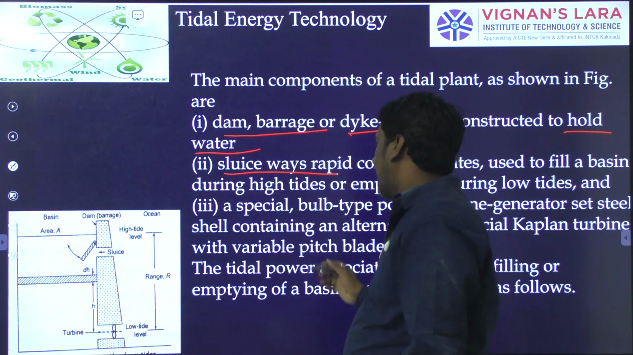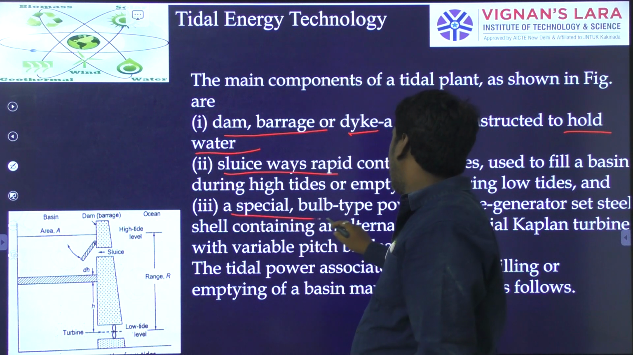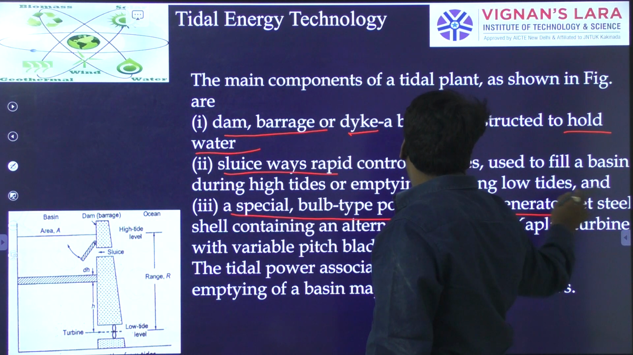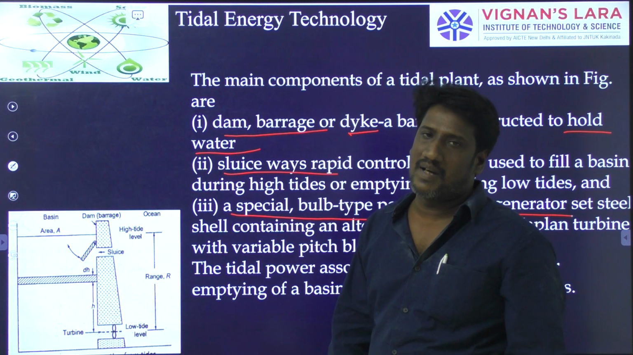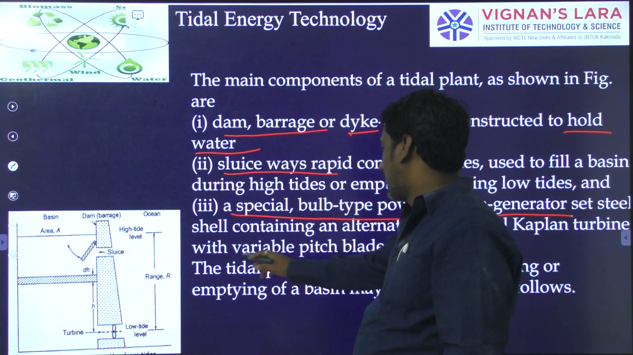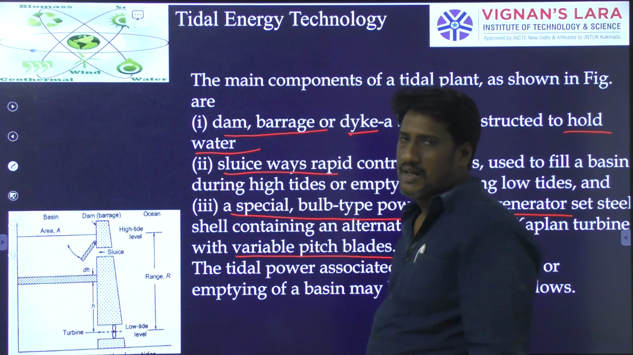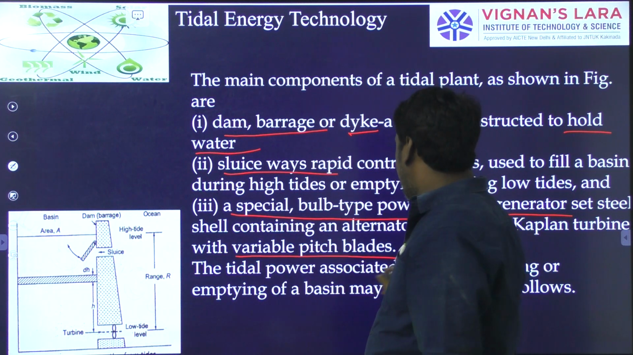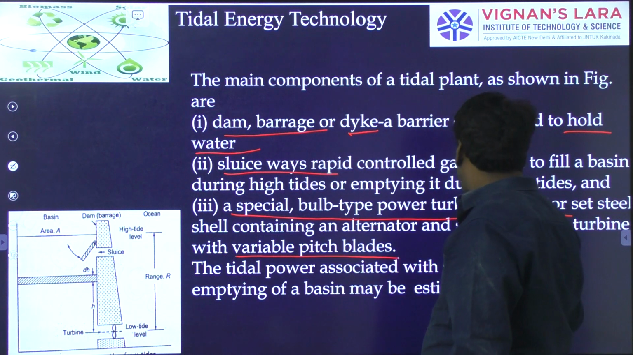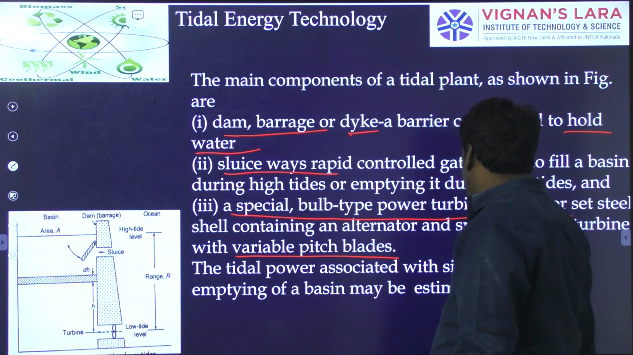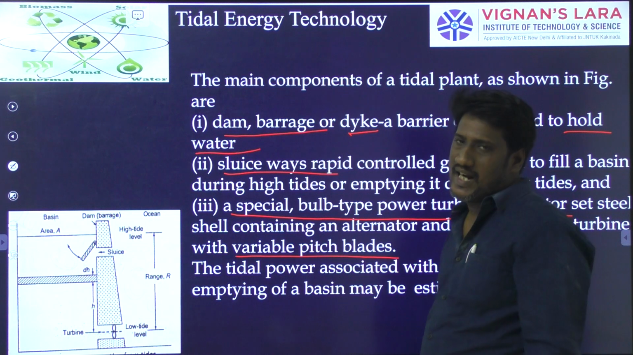Entered and comes out. Next one will be a special bulb type power turbine and generator. Most of the case will use a Kaplan turbine with variable pitch control, with variable pitch of the blades. And the tidal power associated with single filling or emptying of a basin may be estimated as follows.